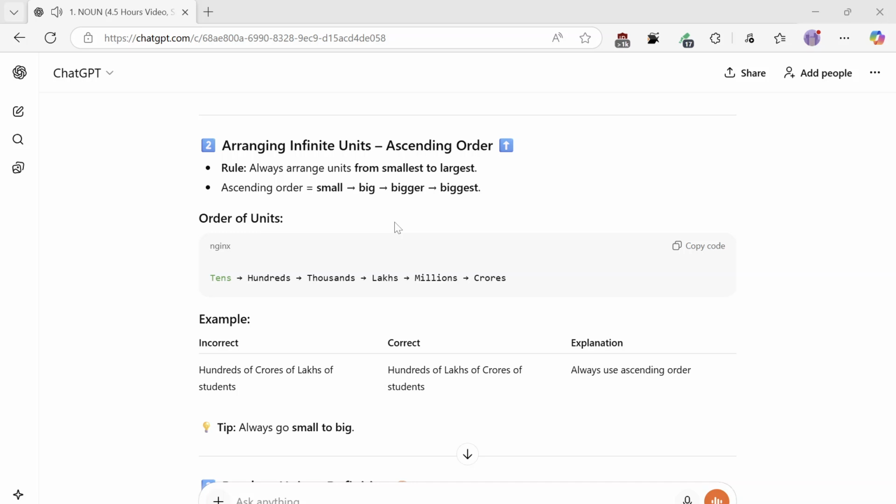Arranging infinite units in ascending order. Rule: always arrange units from smallest to largest. Ascending order equals small, big, bigger, biggest. Order of units. Example, incorrect: hundreds of crores of lakhs of students. Correct: hundreds of lakhs of crores of students. Always use ascending order. Tip: always go small to big.